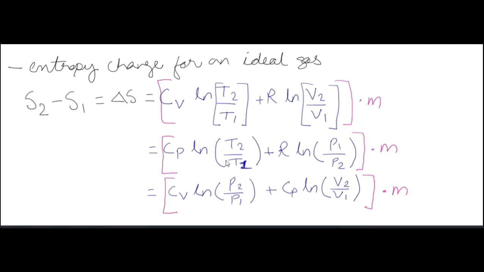This formula, Cp ln T2 by T1 plus R ln P1 by P2, is got from the second formula that we discussed. And then by changing Cp and Cv values, we got the formula with Cv and R, and the formula with Cv and Cp. So three formulas are there for entropy change in an ideal gas.